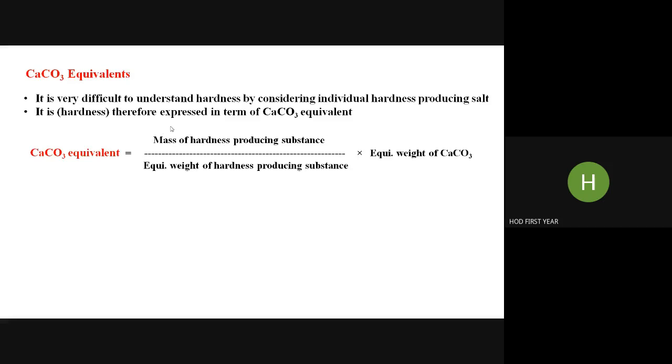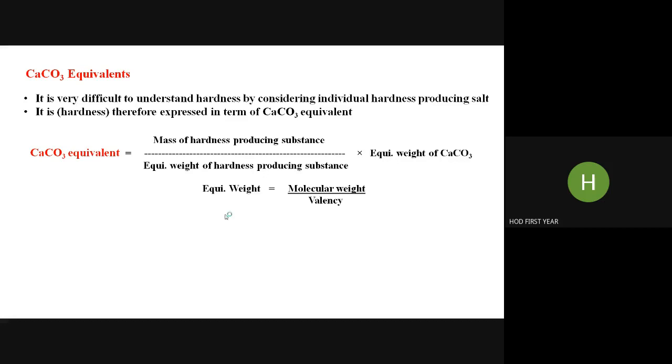So the formula is this: calcium carbonate equivalent is equal to mass of hardness producing substance, so we need to find out the exact amount of the particular salt, divided by its equivalent weight of that hardness producing impurity, into equivalent weight of calcium carbonate. So this is 50, this is constant. These two are variables, depending on the type of impurity. So suppose calcium carbonate is the impurity present in water, you must know its weight or amount in ppm or milligrams per liter, and then you have to calculate the equivalent weight of calcium carbonate. Otherwise 50 is constant, right?